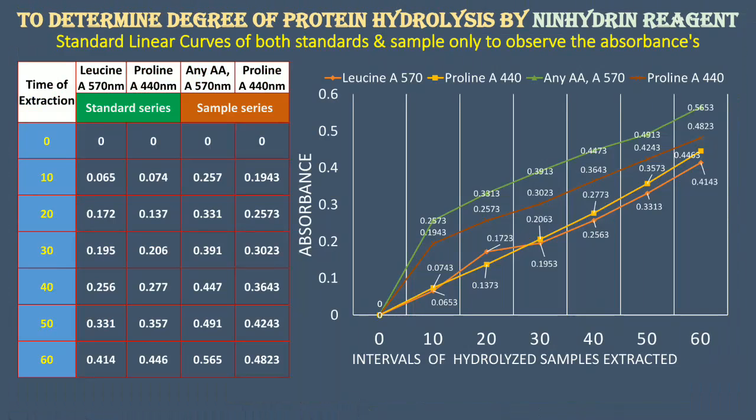So here, before going to the calibrated graph of the standards, both leucine and proline, let me have a small discussion. Here we can see all the values of the standards of the leucine and the proline, and of the sample for 570 nanometers for any amino acid and the proline of the sample. Now it has been subjected to a graph of the linear curve. It is not the calibrated or linear regression curve. These are the linear standard curves.